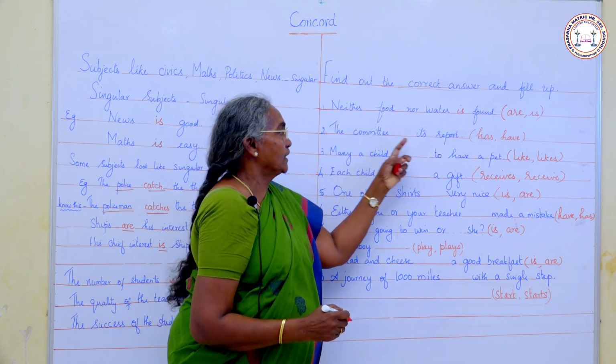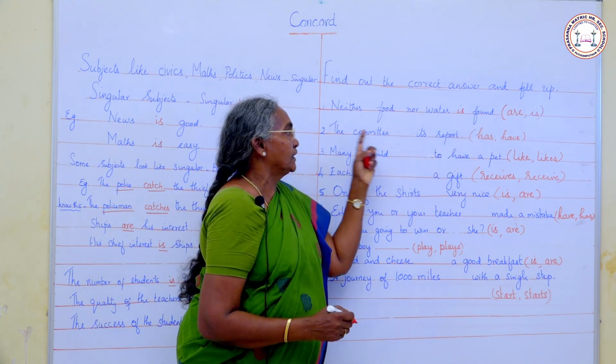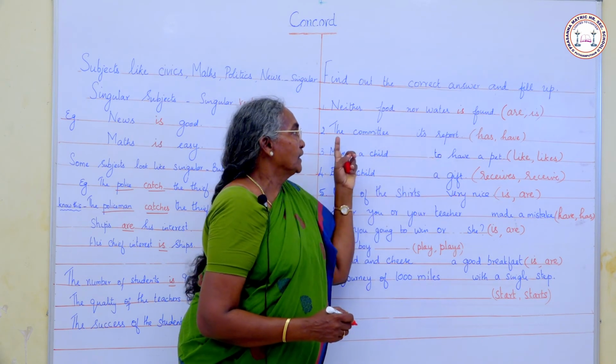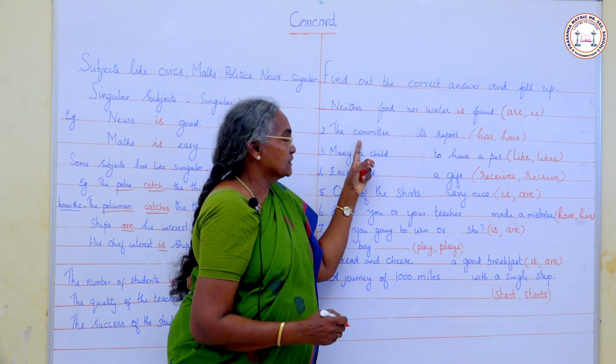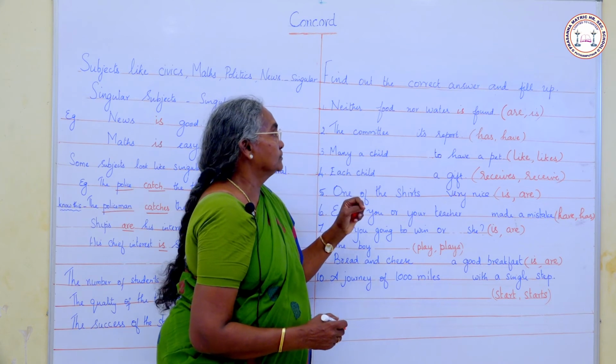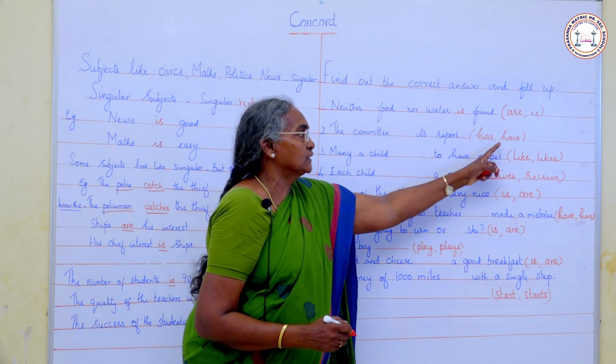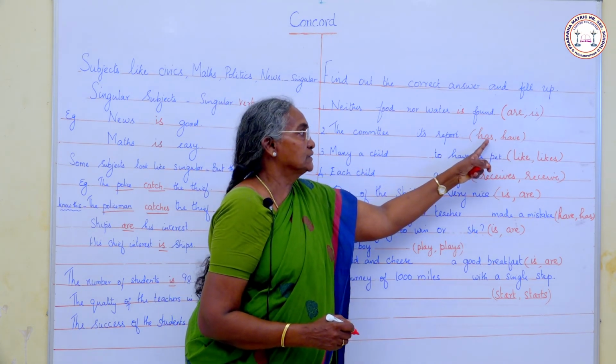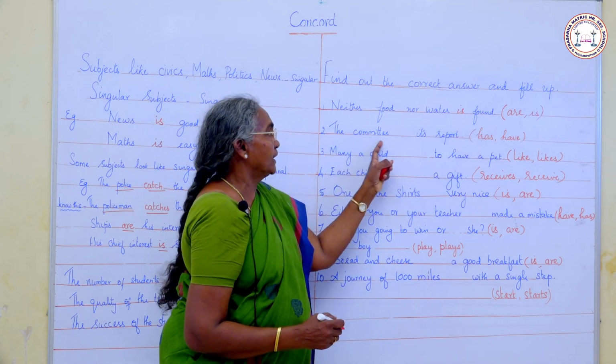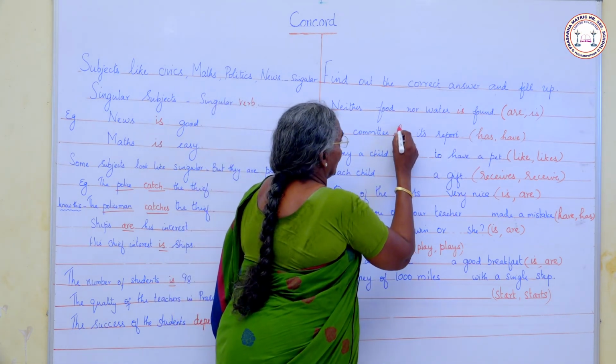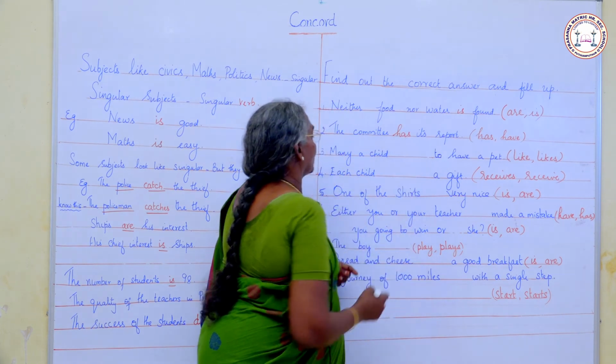The committee dash its report. The committee is a collective noun. We have to use has or have. Has is the right answer. The committee has its report.